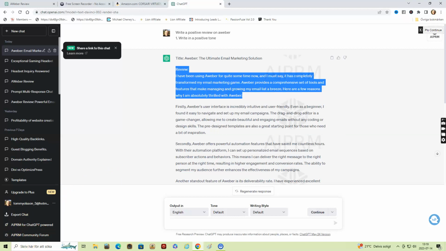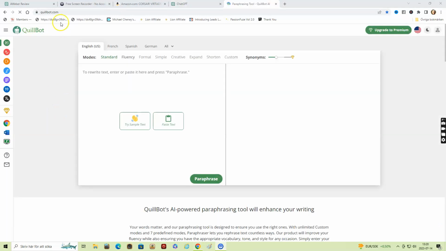Just copy some text there, and then at quillbot.com, as you can see here, is where we find this free app. And with this free app, you can paraphrase 125 words at a time. But if you want to paraphrase more words at a time, you can always upgrade. Otherwise, just update this page after you have done the first paraphrase, and enter more text and paraphrase.